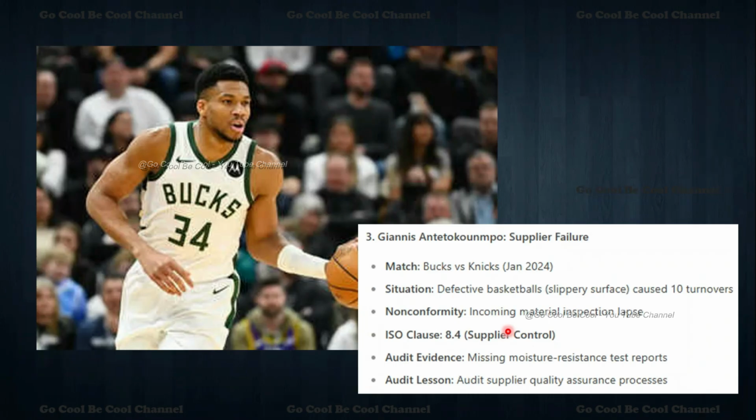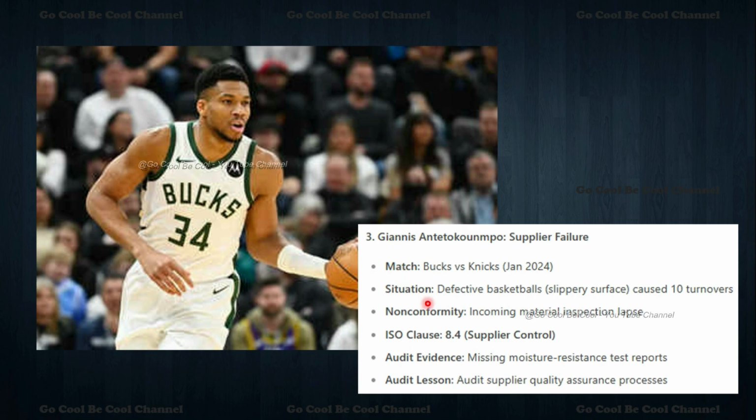Now we are going to the third example, supplier failure: Bucks versus Knicks, January 2024. A defective basketball with a slippery surface caused 10 turnovers. This involved Giannis Antetokounmpo. The non-conformity is that incoming material inspection was lacking. The ISO clause is 8.4, which we can fix as supplier control. Moisture resistance test reports were missing. We have to audit the supplier quality assurance process for the lessons. This is what happened to the Bucks.